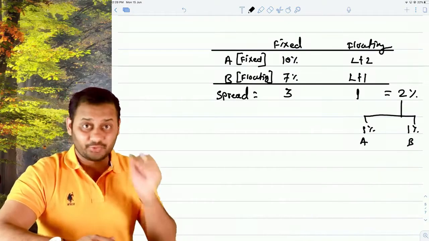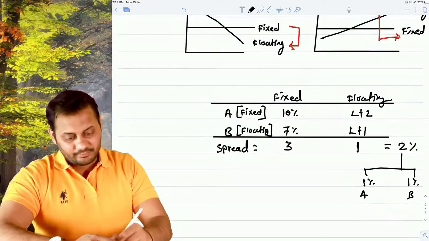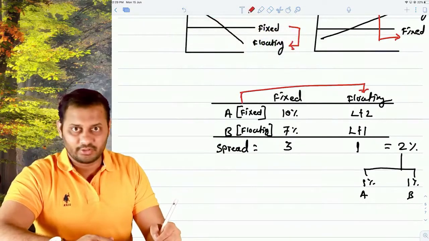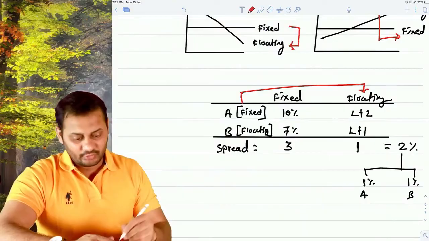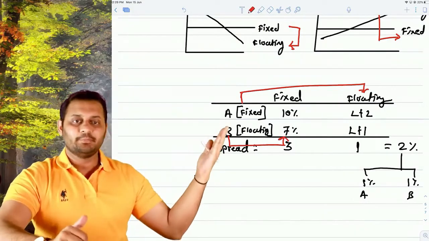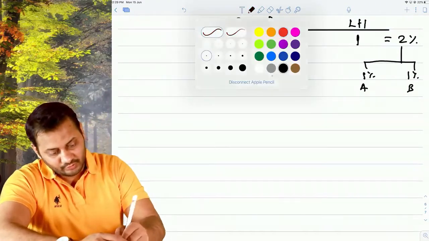And how is this going to happen? Since A wants a fixed rate loan, ask him to take the opposite loan, that is the floating rate loan, and B wants a floating rate loan, so ask him to take the fixed rate loan. So from the bank they will take the opposite loan and then do the exchange with each other. This is how it is going to happen.